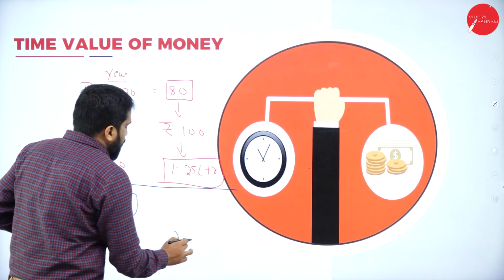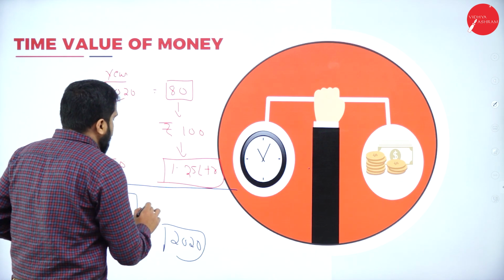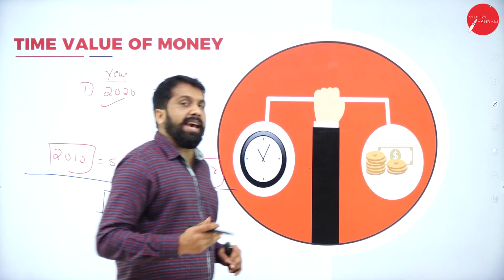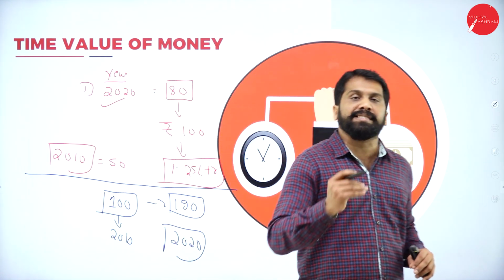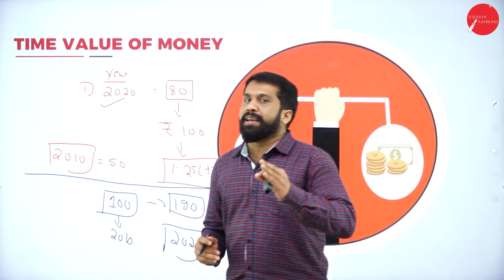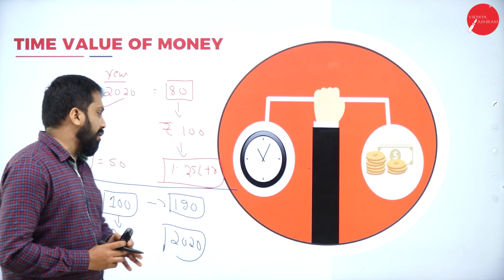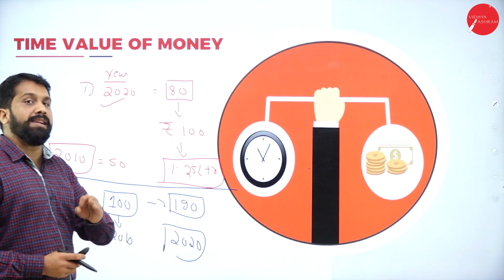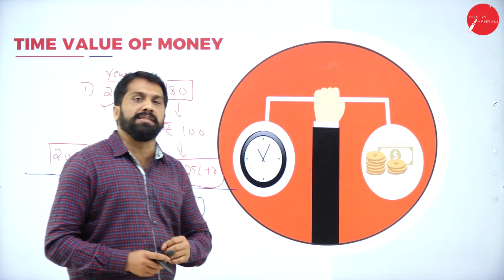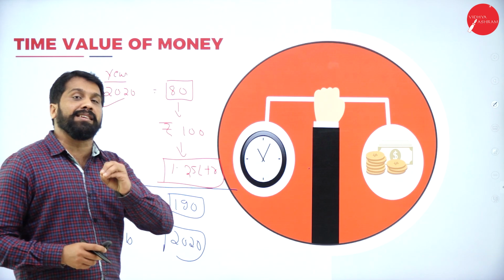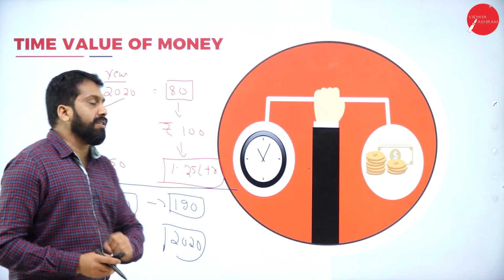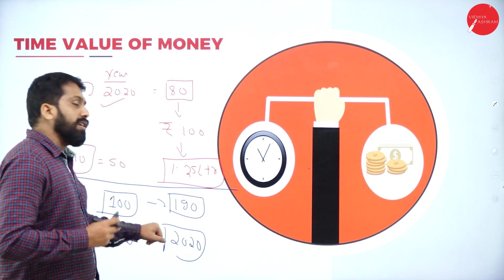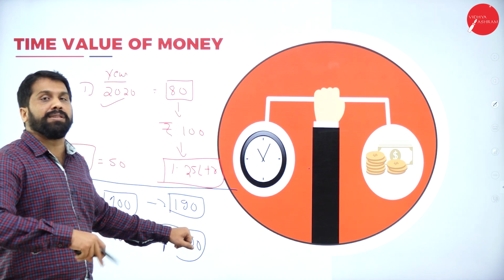In 2020, the 100 will become 190 because every year interest is added. That is, today's 100 will become 190 in the next 10 years. Means the future value is greater than today's value. Reverse. In the earlier case, today's value is greater than future, but here the future value is greater than today's.